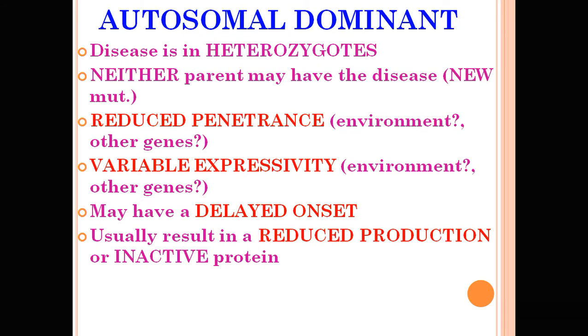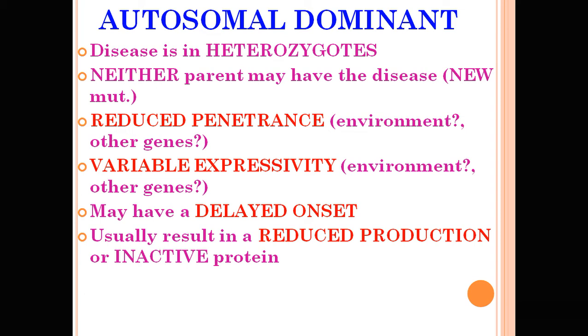First of all, the autosomal dominant. This disease occurs in heterozygous states. Neither parent may have the disease. This may be a new mutation. The characteristic of this autosomal dominant is reduced penetrance.